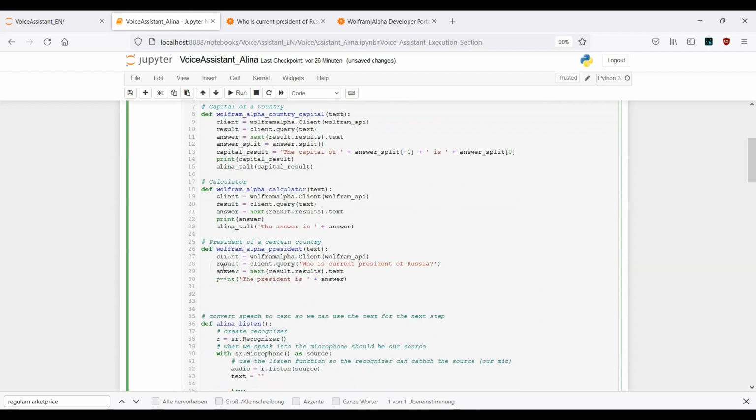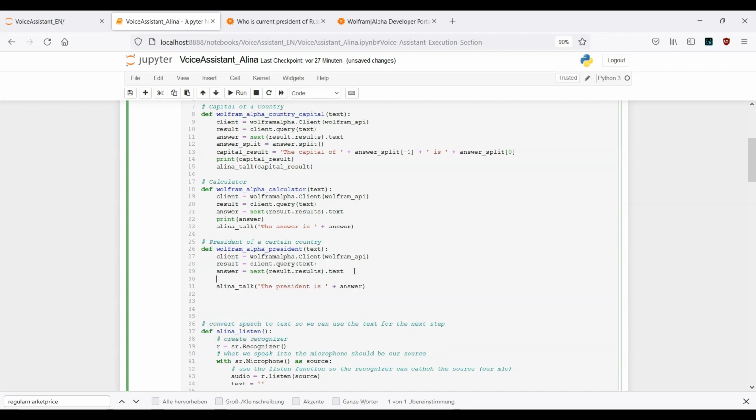Then we have the result variable. Here we can just replace the query with the text. Then we have the answer. This is correct. And now what we want to do is replace print with Elena talk. We also want to print out the answer itself.